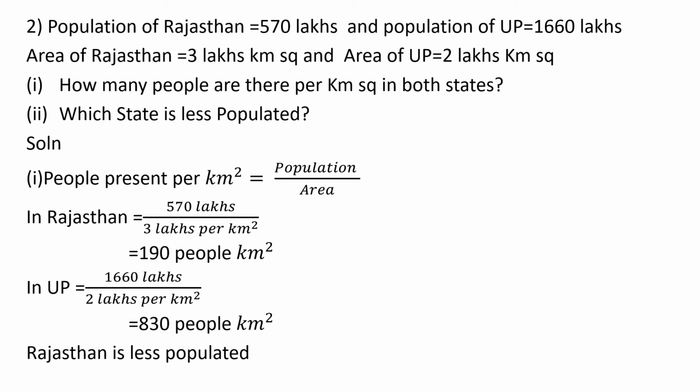The next problem. Population of Rajasthan is 570 lakhs, and population of Uttar Pradesh is 1660 lakhs. Then the area of Rajasthan is 3 lakhs and the area of Uttar Pradesh is 2 lakhs kilometers square.